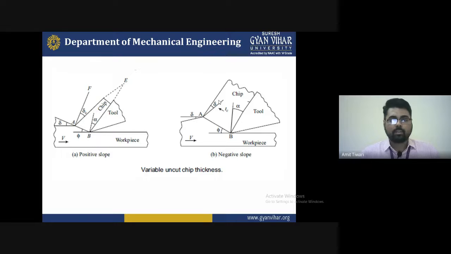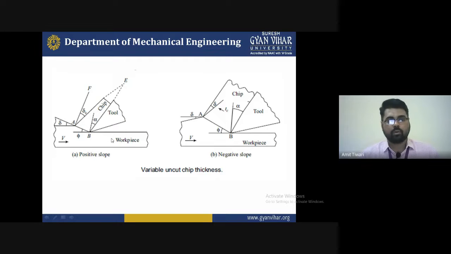Now see this diagram, that is a variable uncut chip thickness. The variables are here. That is a positive slope, and second is the negative slope. So there are the two types of slopes for the variable uncut chip thickness which are essential. Now discussing the first, that is the positive slope.